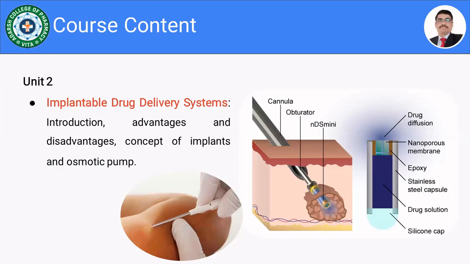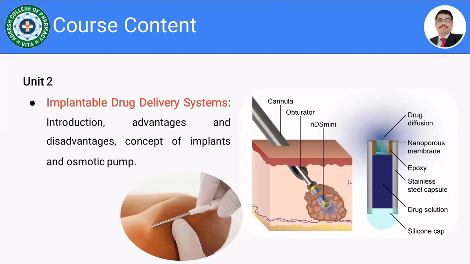There is one device which is available in the market, that is the NDS Mini. Then the device inserter is also there, or it is said to be the cannula, through which the device is inserted below the skin.